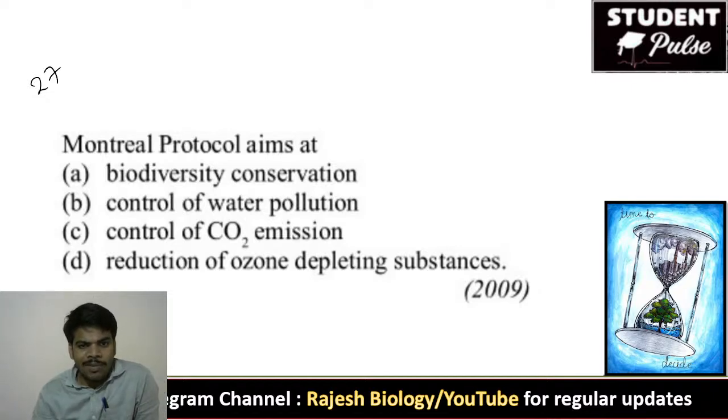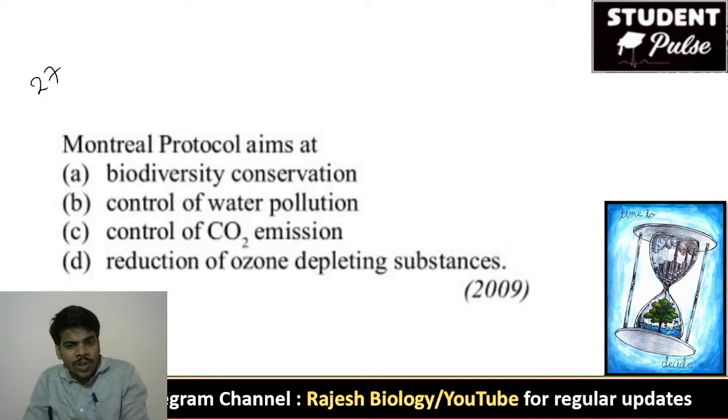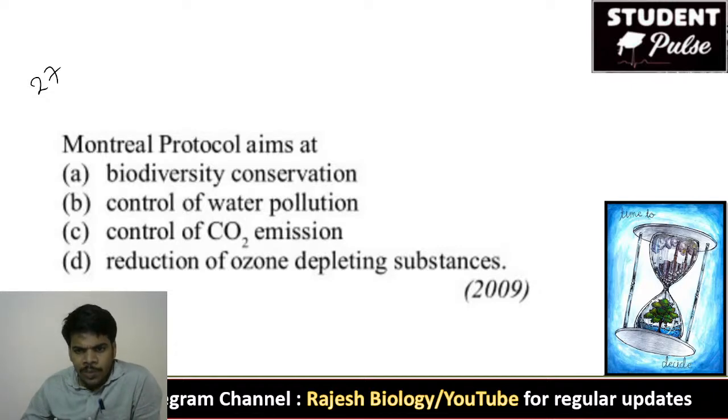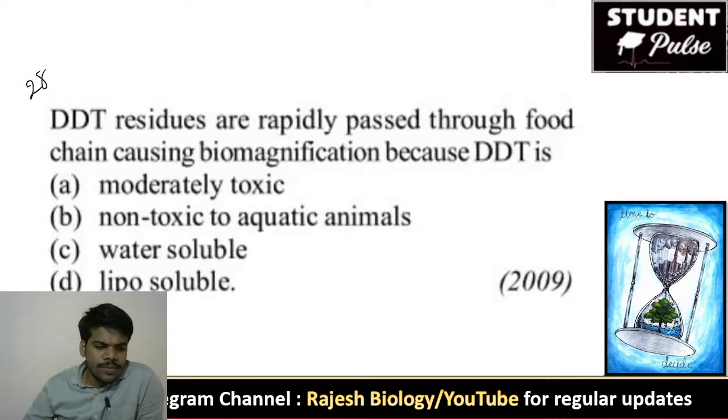Montreal Protocol aims at biodiversity conservation, control of water pollution, control of CO2 emission, or reduction of ozone depletion. Montreal Protocol is about ozone depletion. They want to prevent the ozone depletion by reducing the ozone depleting gases. 28th question.